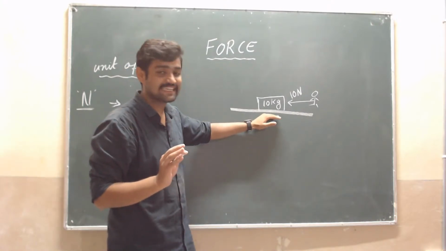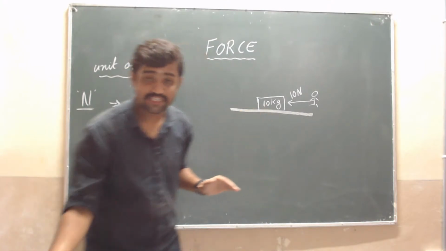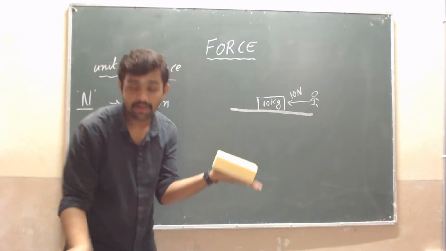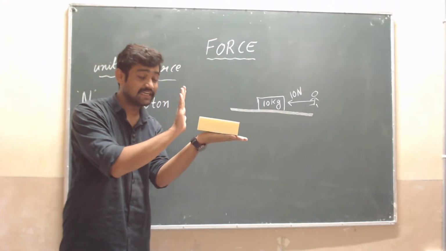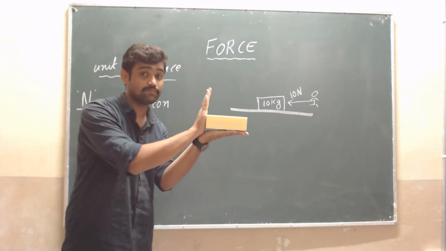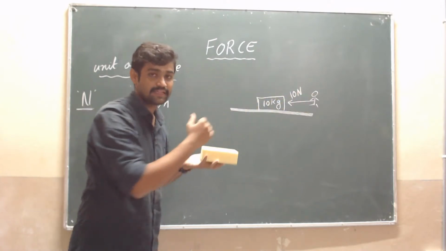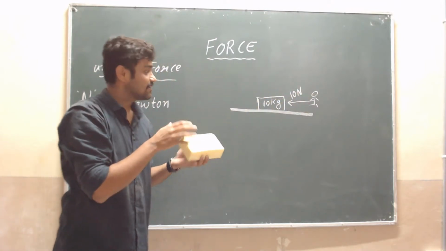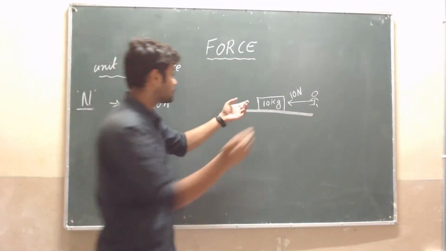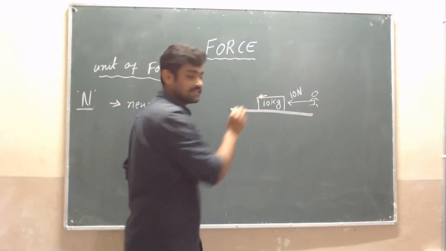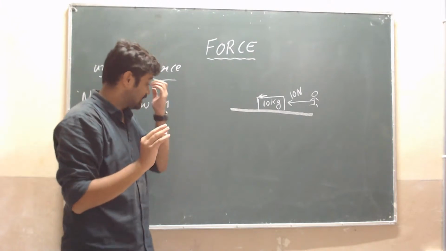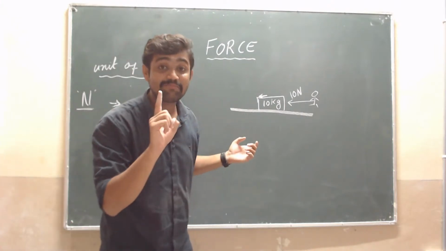Then what is the reaction here? The object will move. If I am applying a force in this direction, which direction will it move? Yes sir, simply it will move in the same direction. Here also the object will move in this direction, isn't it? And this is called unbalanced force.